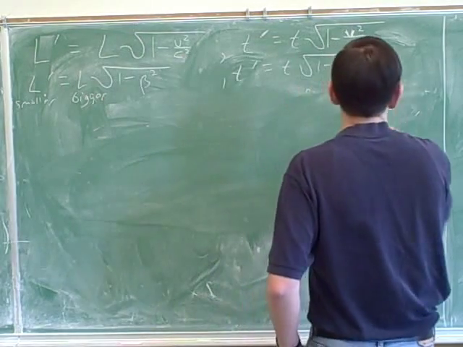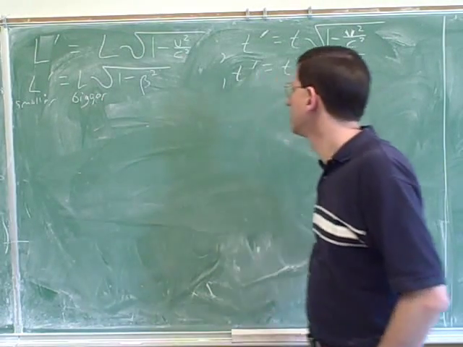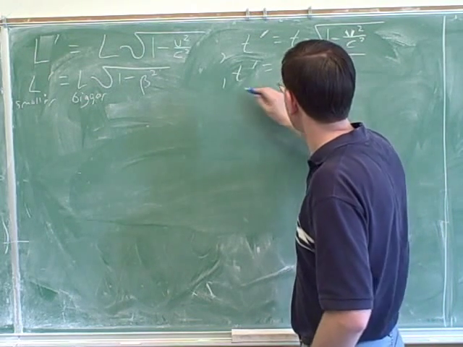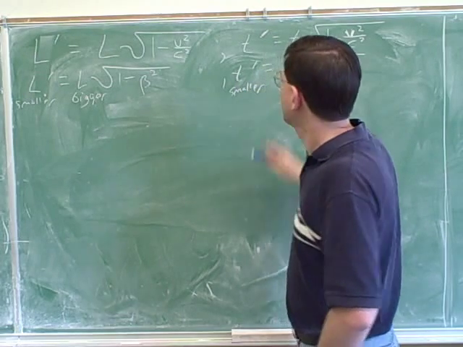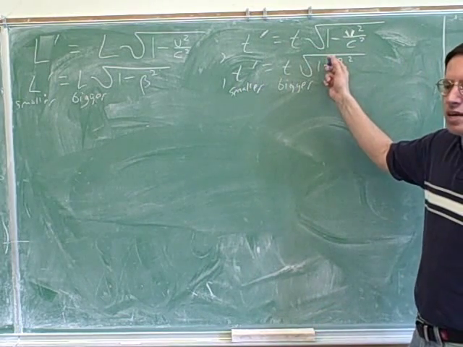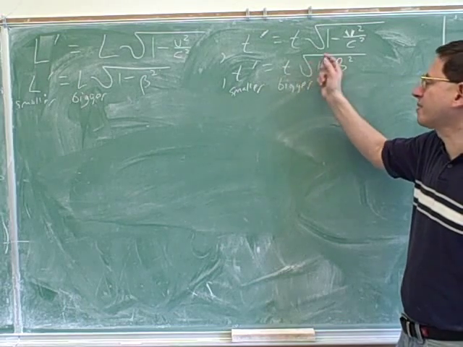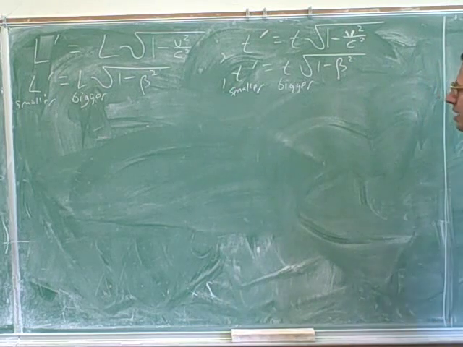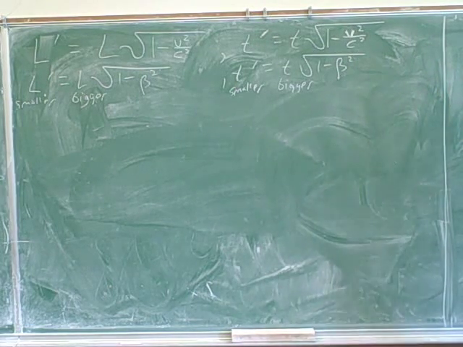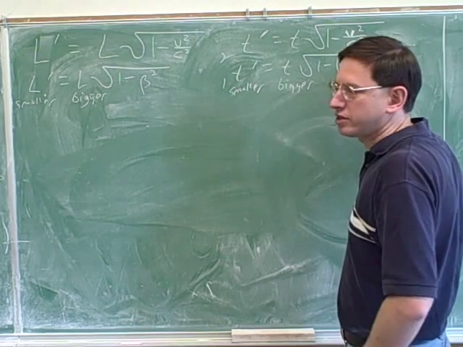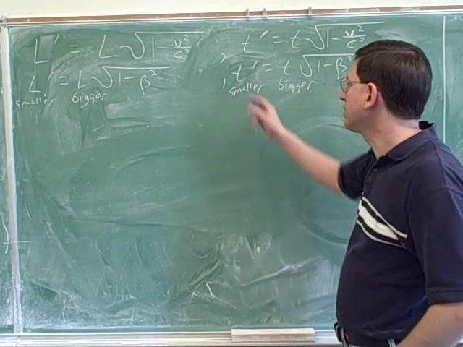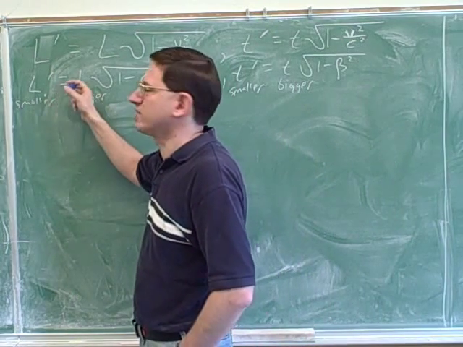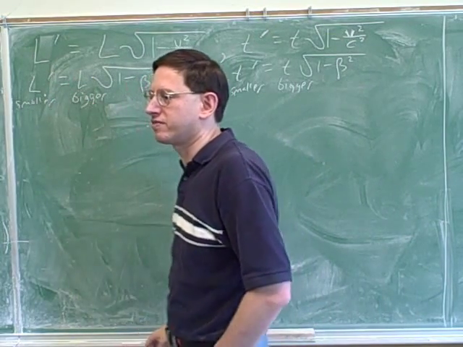Well, who's bigger, T or T prime? T. And why, how do you know? This is the same as. That's an important idea. The equations take the same form. So again, we're taking T and multiplying it by a fraction to get T prime, so T prime is a fraction of T. Okay. Of course, if beta was close to 0, then T prime would only be a little bit smaller than T. And if beta was close to 0, then L prime would only be a tiny bit smaller than L, so small that you probably couldn't even tell the difference.